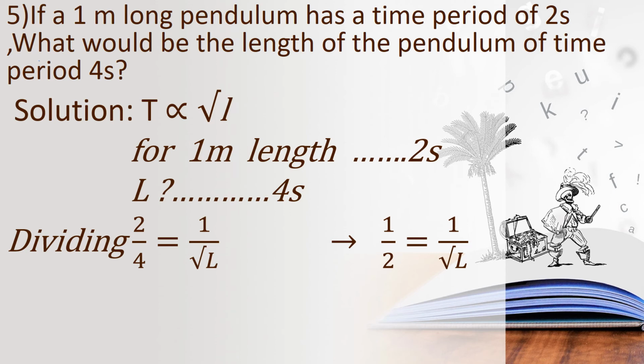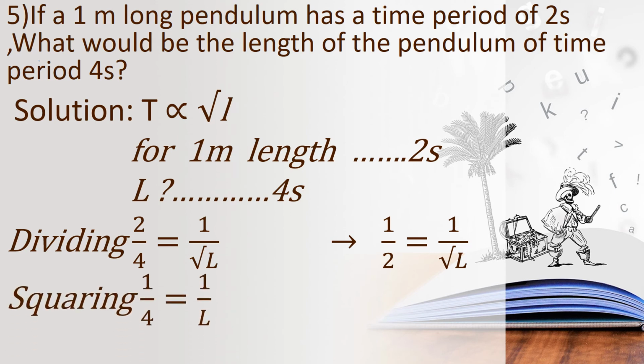So what will you get? We can cancel that 2 upon 4, is it children? So we will get 1 upon 2 equal to 1 by root of L, okay. And then what can we do? There is a square root there, is it children? So we can square it on both sides, is it?